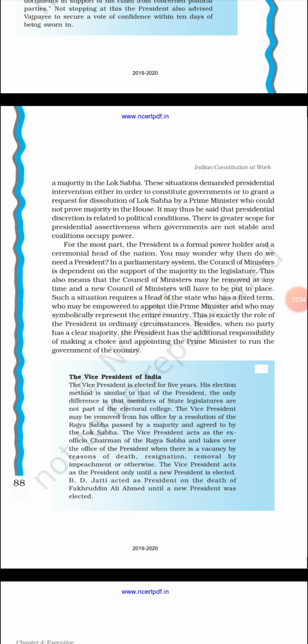This is exactly the role of the President in ordinary circumstances, besides when no party has a clear majority. If there is no clear majority, at that time the President can remove the Council of Ministers, or appoint a Council of Ministers, and the Council of Ministers has to have a majority in the legislature.